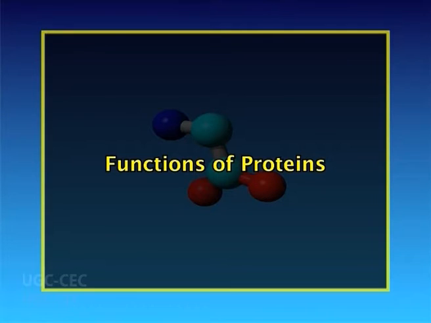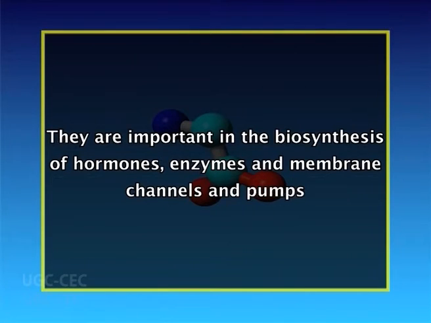Now, let us discuss the functions of proteins. Because proteins are a highly evolved and diverse class of molecules, they perform endless tasks and functions within both plants and animals. They are important in the biosynthesis of hormones, enzymes and membrane channels and pumps.